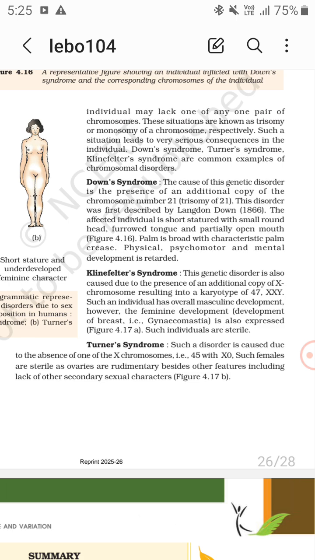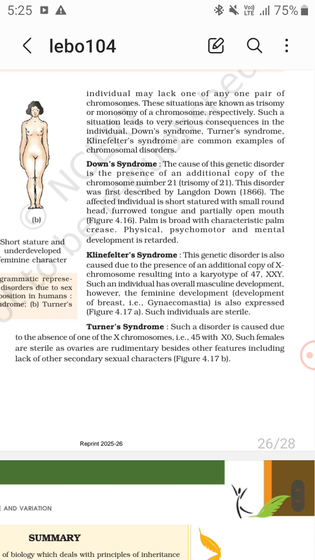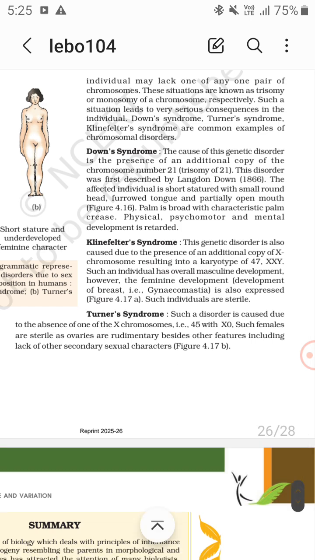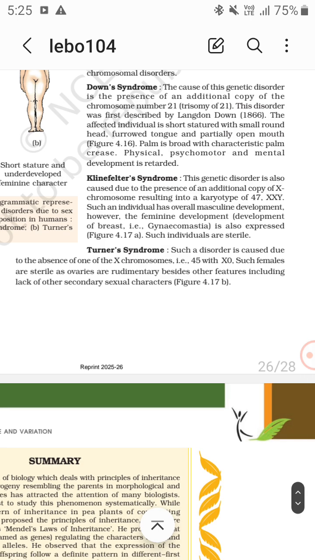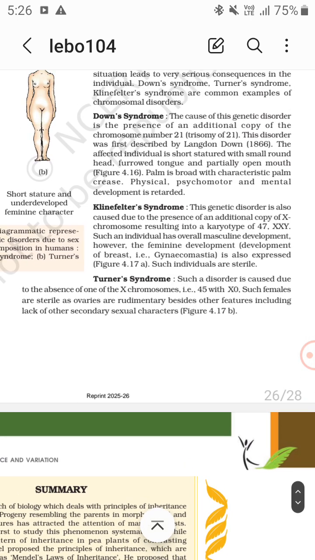Klinefelter syndrome: this genetic disorder is also caused due to the presence of an additional copy of the X chromosome, resulting in a karyotype of 47, that is XXY. It means 44 plus XXY. Such an individual has overall masculine development, however feminine development, such as development of breasts, gynecomastia, is also expressed. Such males are sterile.